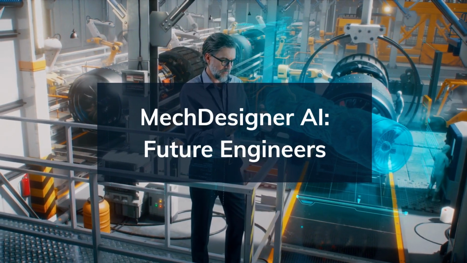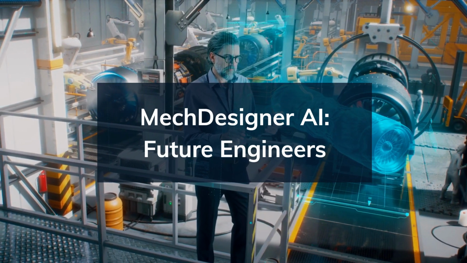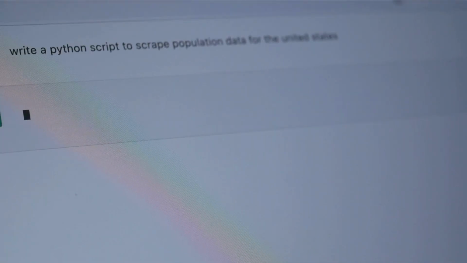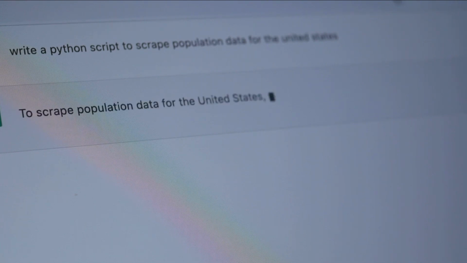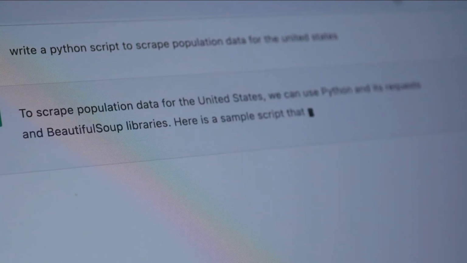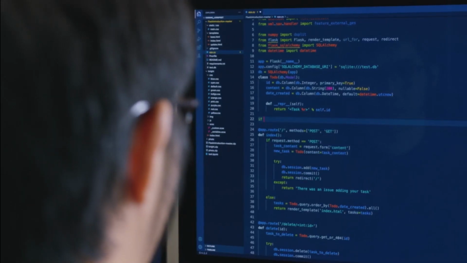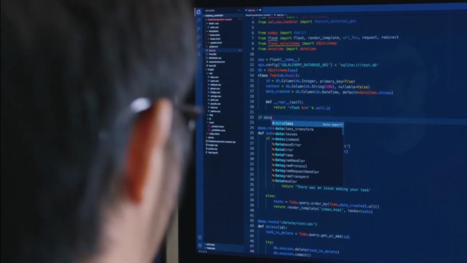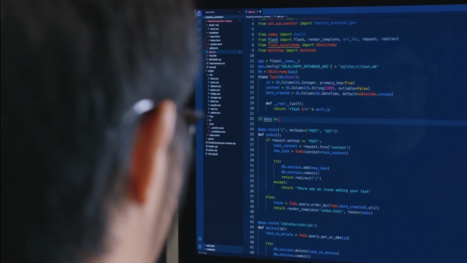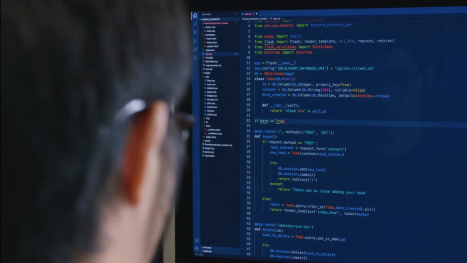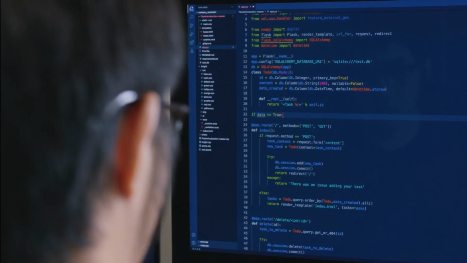Have you ever imagined what would happen if we combine the world of mechanical engineering with the power of AI? When OpenAI released ChatGPT, I started asking myself this question. As a software developer and mechanical engineer, I've been really excited to experiment with large language models like ChatGPT to see how they can manage, for example, engineering tasks.